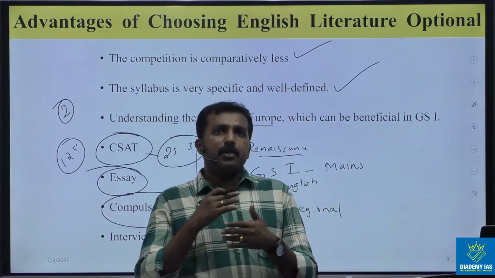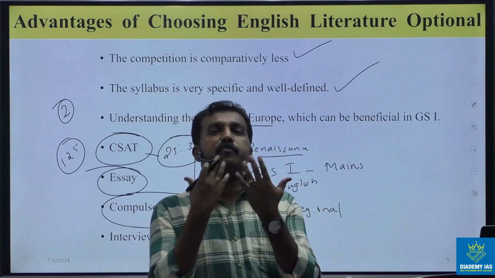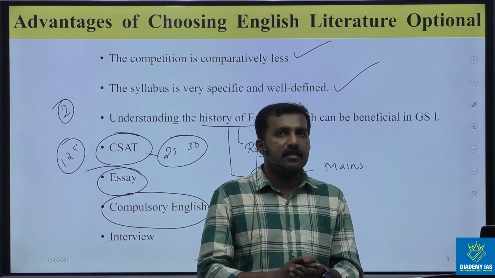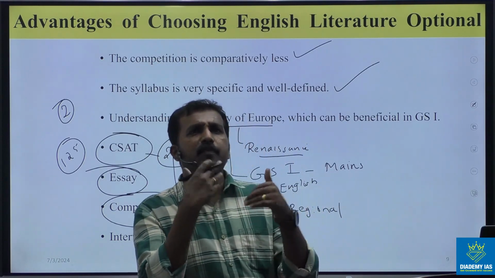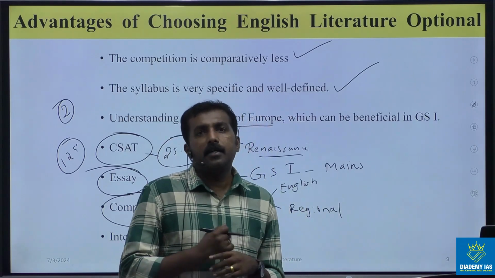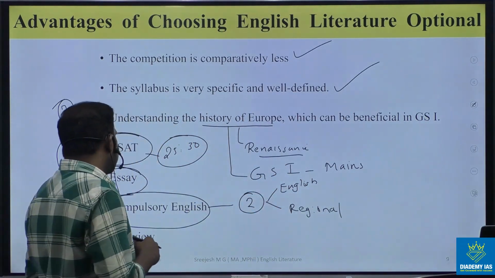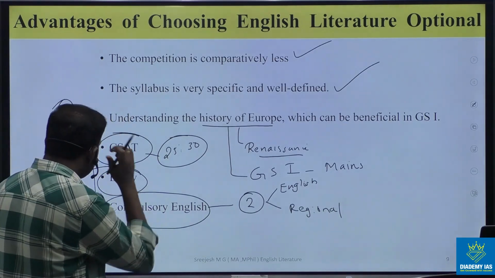That means during this preparation time, you will study new words, new ideas, and at the same time, some grammatical aspects as well we will discuss. So this is another advantage of UPSC English Literature Optional preparation.